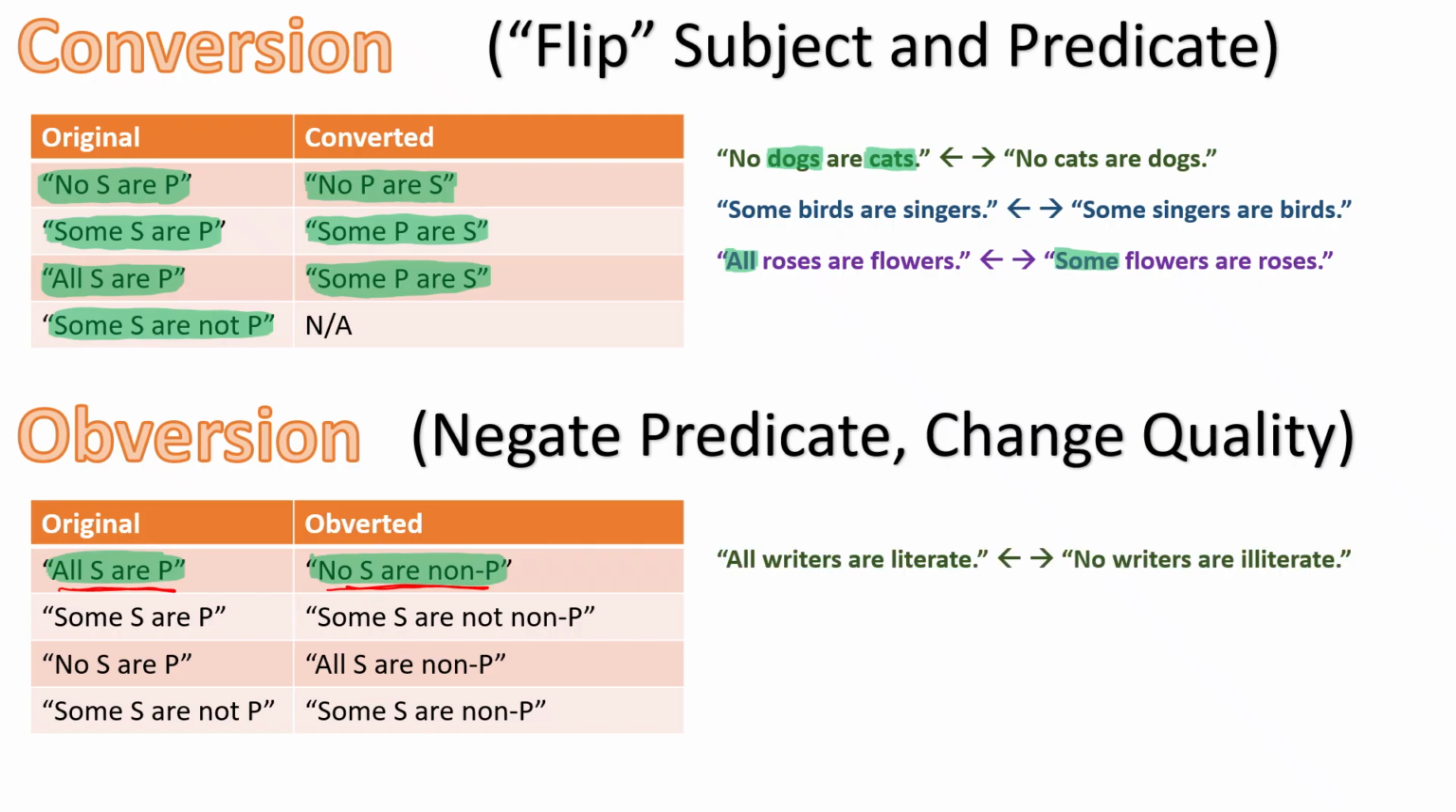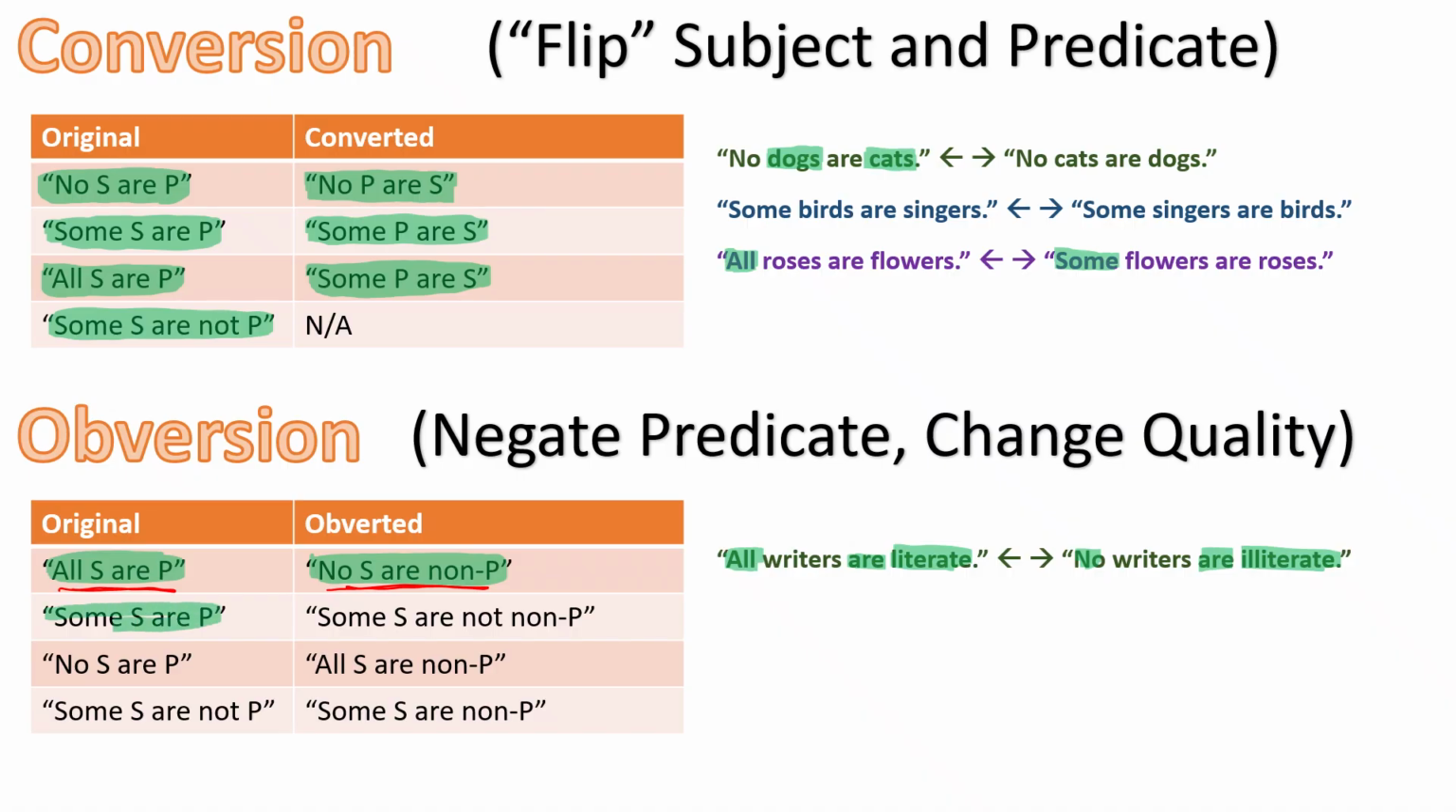So for example, All writers are literate. We can obvert that to get No writers are illiterate. Although sometimes I wonder about that, to be sure. But notice that that is a valid obversion. So we went from All writers are, affirmative, to No writers are, negative, and the predicate literate has been negated to get illiterate.